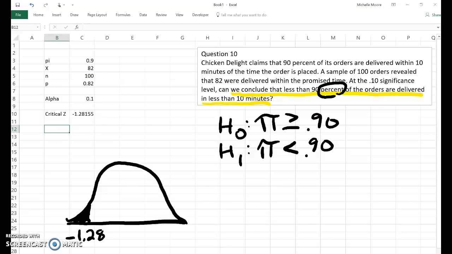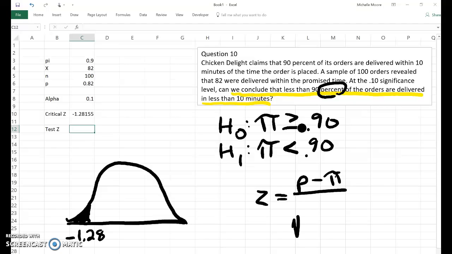Now we're going to do our test z, and the formula for this one is z equals p, because that's our sample proportion, minus pi. Notice that this is very similar to when we were using the means. The sample one always comes before the population one. So sample proportion minus population proportion over the square root of pi times 1 minus pi over n. This one's a little more complicated to put in Excel, and if you need to break it up, you can. You could do one cell as the numerator, one cell as the denominator, then do the division later, whatever works for you.